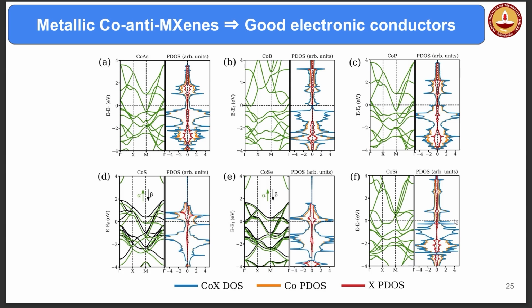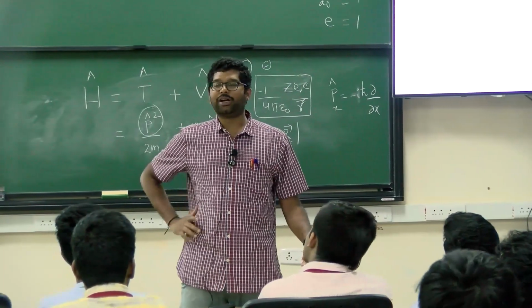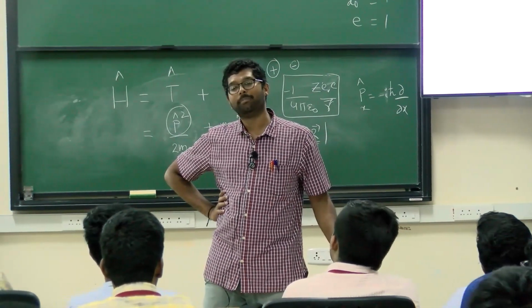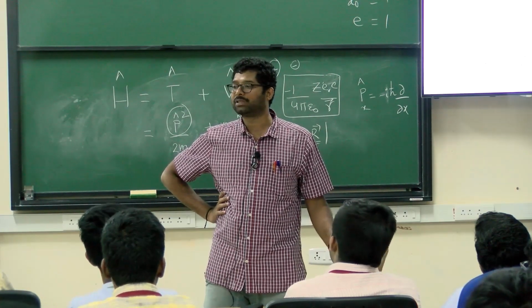It's called a semiconductor. It's not fully a conductor. If there is no gap, you call it a conductor, a metallic system. If the gap is very high, it is an insulator.